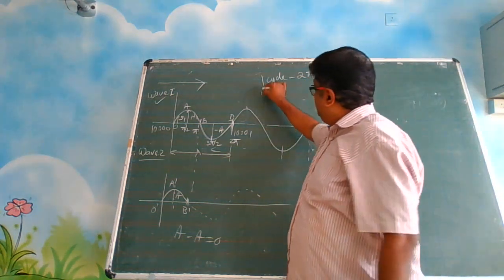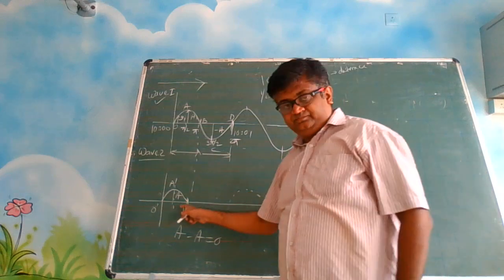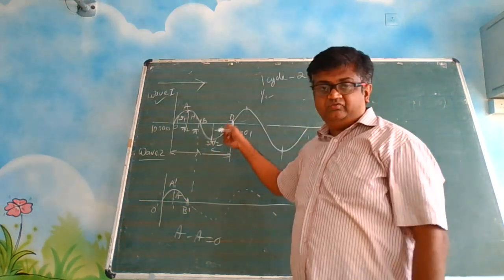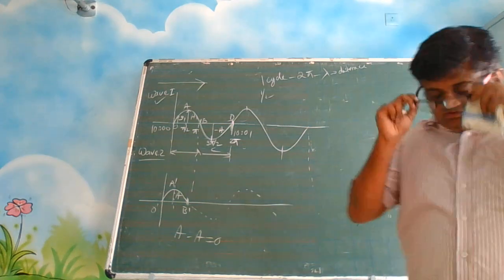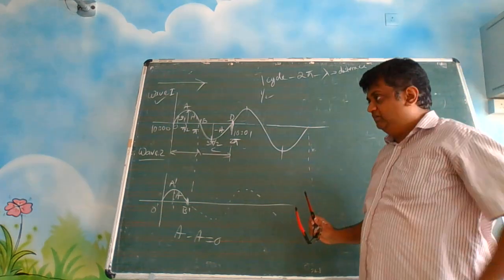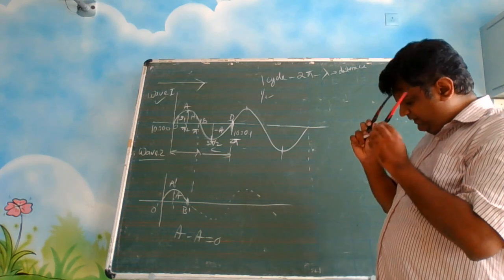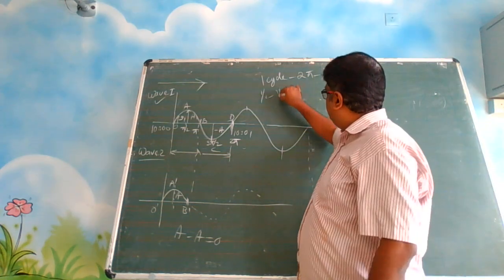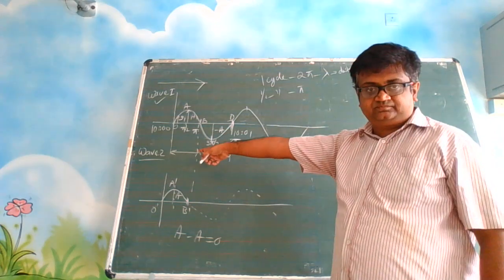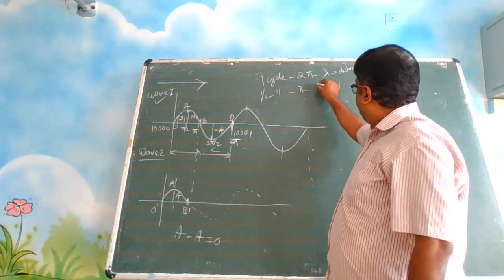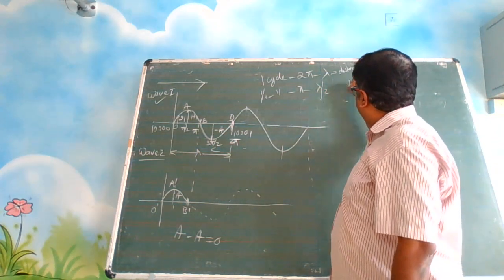Why am I writing half cycle? When this wave completed a full cycle, this wave completed only half cycle. So half cycle, what will happen? Half cycle corresponds to pi radians, as we just discussed, and it corresponds to lambda by 2 distance.